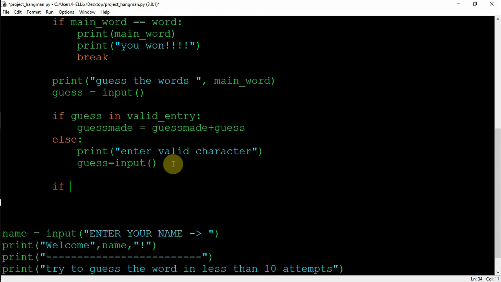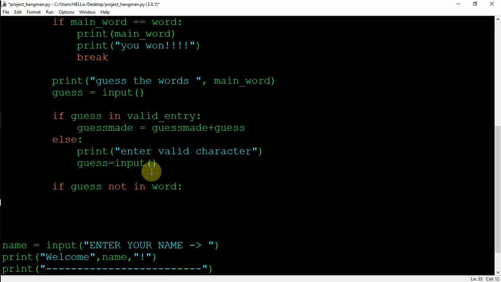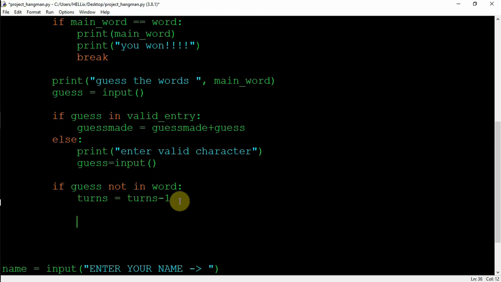Now we'll write a next condition: if the guess is not in the word, so not in word. This is like checking whether the character we are guessing is in the word or not. For the true condition that it's not in the word, we'll write turns equal to turns minus 1. In the beginning we had turns equal to 10, so for every wrong guess we are decreasing it by 1. Now we need to show the hangman as well.